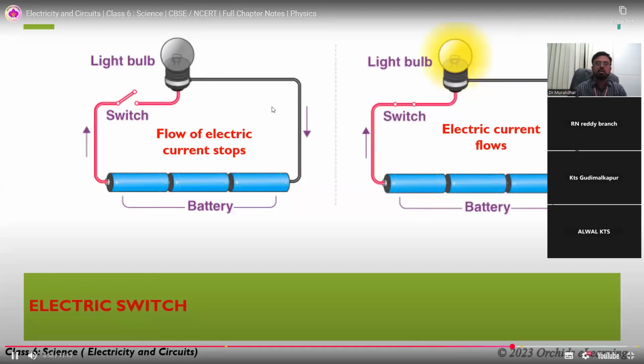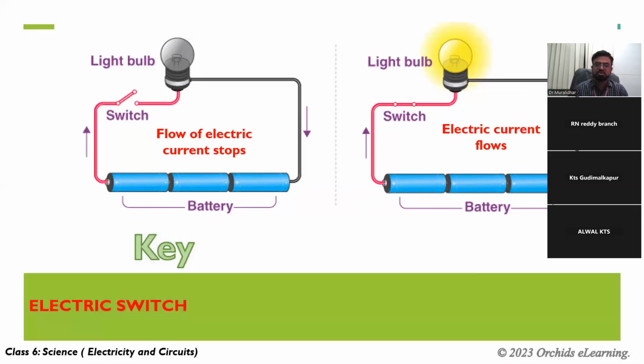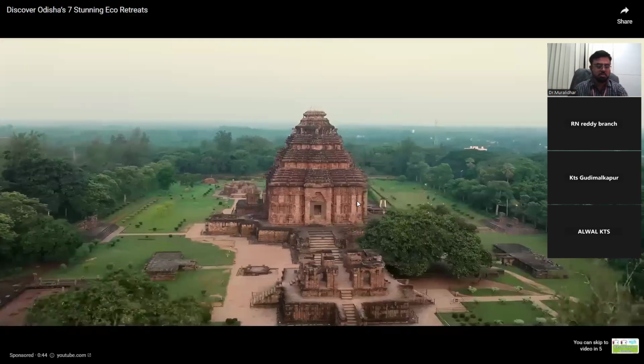In an electric circuit, a switch is sometimes referred to as a key. So we call it a key, and it is represented by a key symbol also. Here is the symbol of the key.